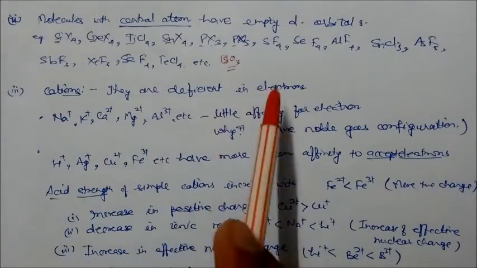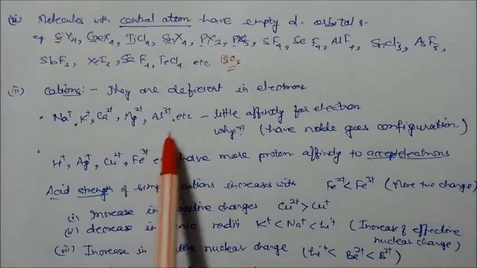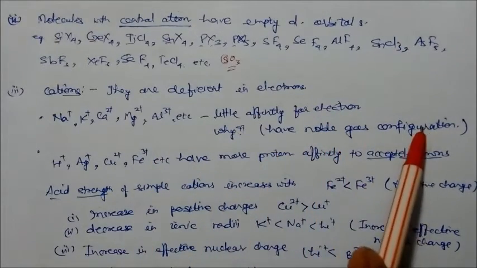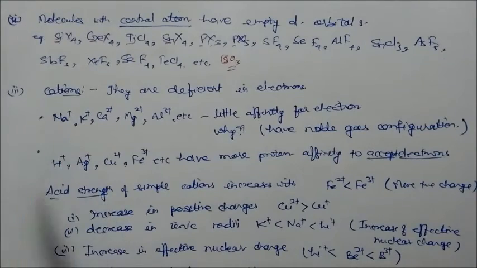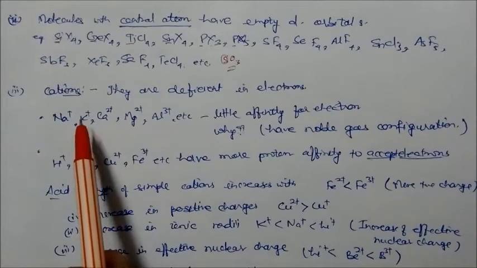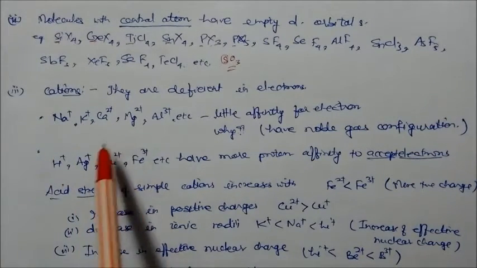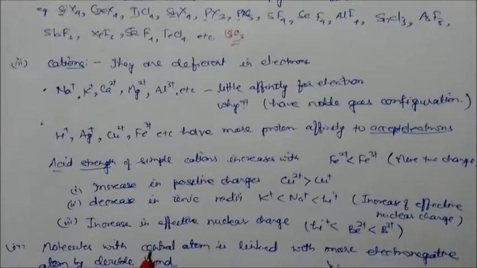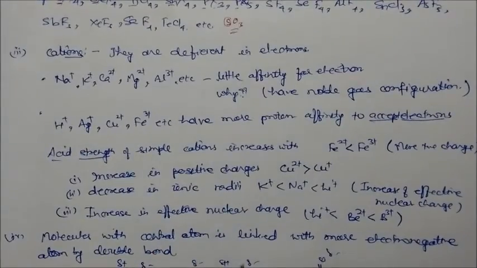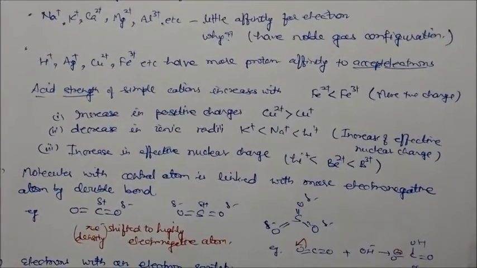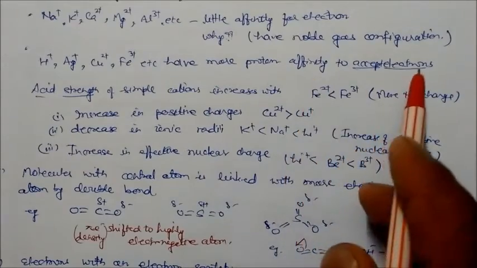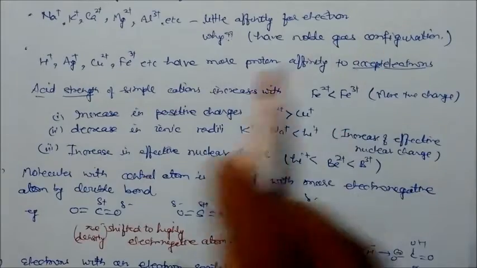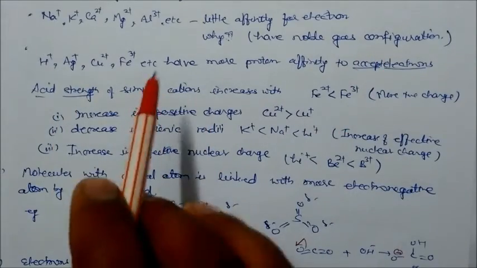Cations. Cations are definitely electron deficient. Some cations have little affinity for electrons, because they already attain the noble gas configuration. If you remove one electron, it becomes 2,8. Similarly, potassium also gets the noble gas configuration of argon. So they have little affinity towards electrons. But protons like H plus, silver plus, copper 2 plus, Fe3 plus have a greater affinity to accept electrons. Despite having lost electrons, they do not have a noble gas configuration, so they are more reactive.